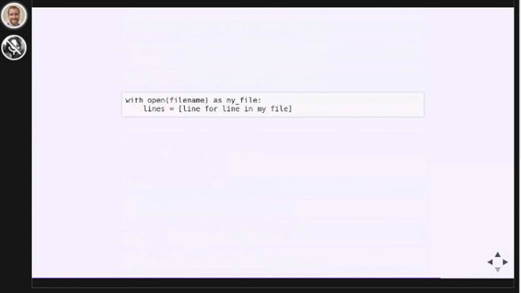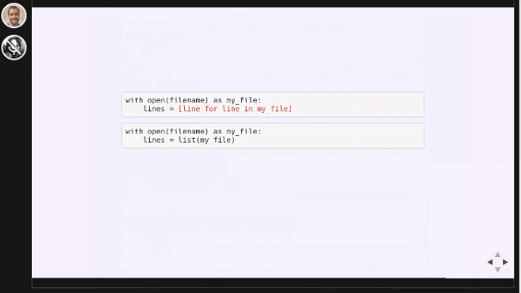In this code, we're looping over lines in a file and building up a list of all of the lines. Whenever you see a comprehension that does no filtering and no modification at all, this should be a red flag. We have a comprehension that looks like X for X in something, line for line in my file. The list constructor is usually the most Pythonic way to make an iterable into a list. But this isn't the only way to do this.